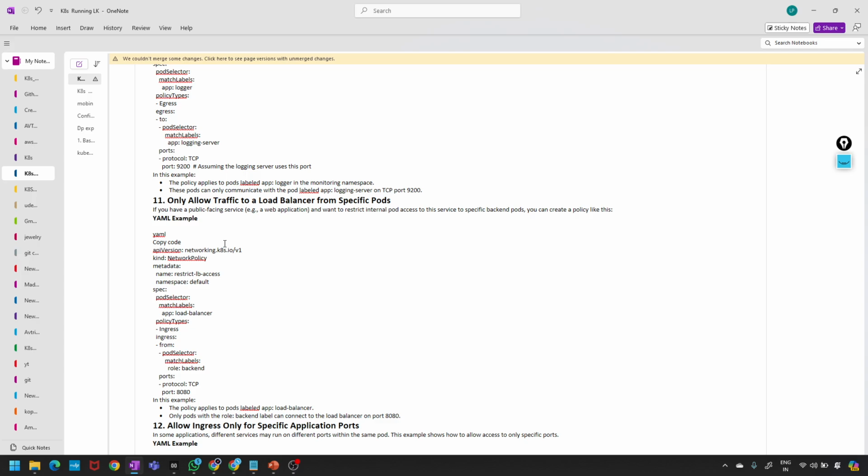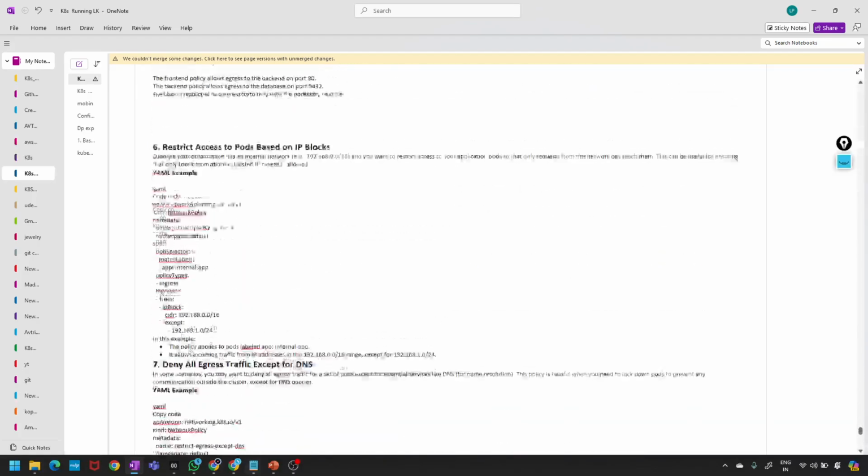However, we want to protect the database pod and only allow traffic from the API pod. We don't need to worry about the web pod's port, because port 80 is the default. So we don't want to allow traffic from any source other than the API pod.